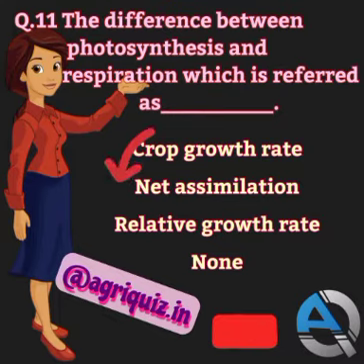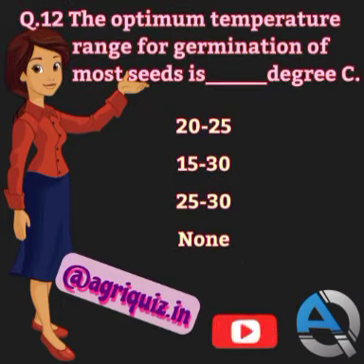Question number 12. The optimum temperature range for germination of most seeds is which degree centigrade? 20 to 25 degrees, 15 to 30 degrees, 25 to 30 degrees, or none of above? The correct answer is 15 to 30 degrees centigrade. The optimum temperature range for germination of most seeds is 15 to 30 degrees centigrade.